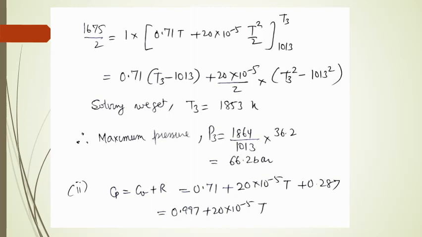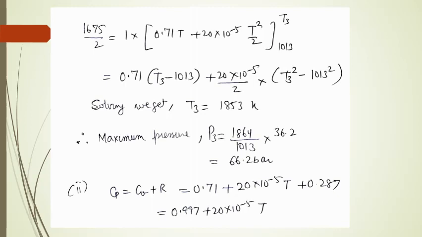The maximum pressure is obtained by the expression T3 upon T2 into P2, and this gives the value of P3 equal to 66.2 bar.